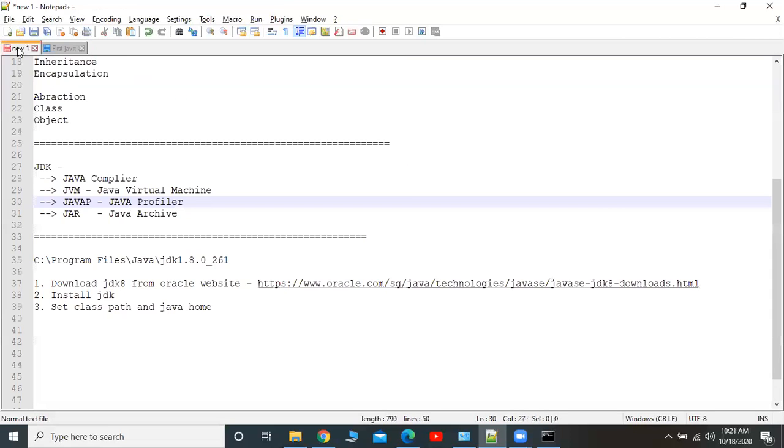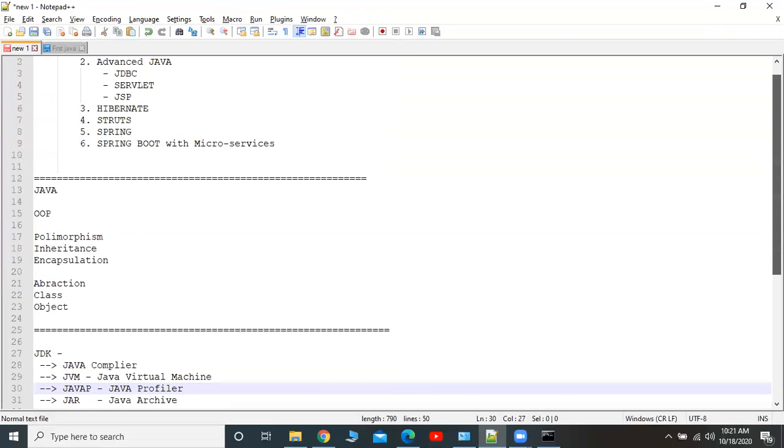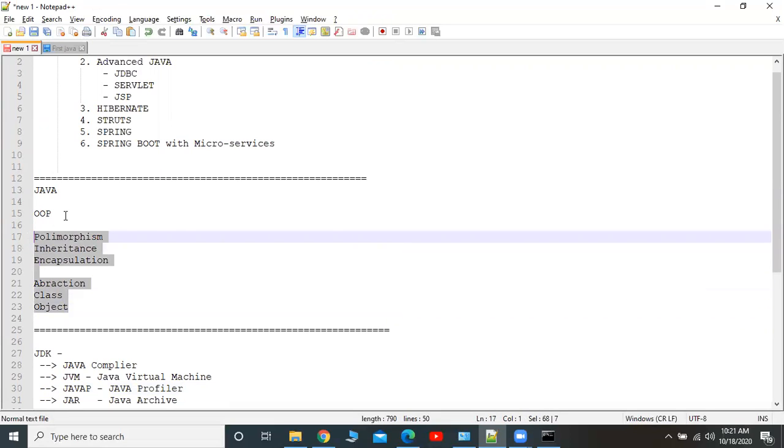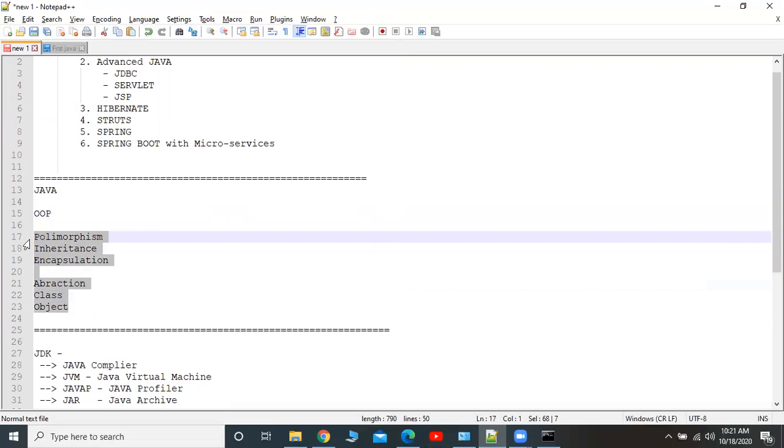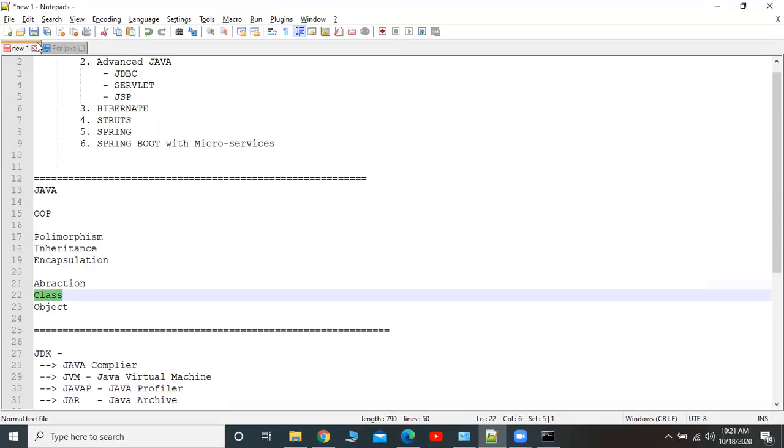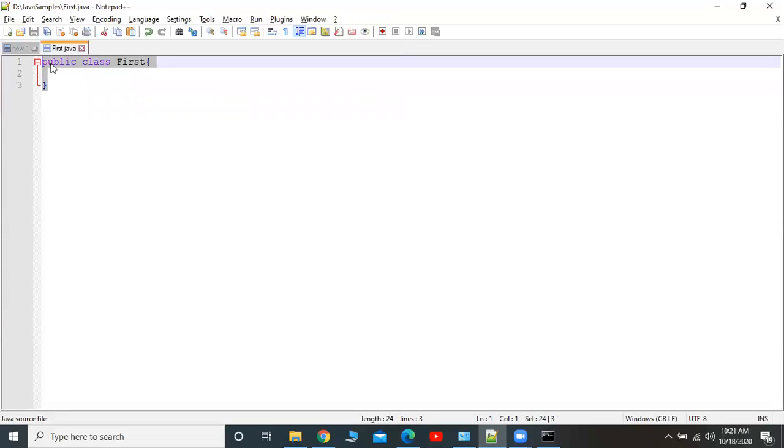So I told you some of the concepts under Java. There are 6 important concepts. Any programming language that follows these 6 concepts is called an object oriented programming language. One of the major concepts in this is class. So how the class looks is like this only. So we should provide public. We will discuss later why we are providing public and why we are providing class. This is the standard syntax. We cannot change this public and class.